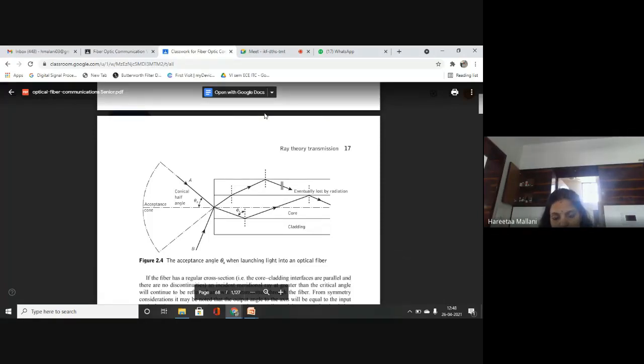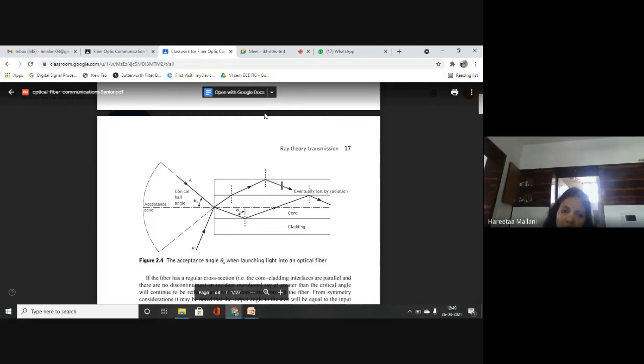Here in this figure, there are two rays, ray A and ray B. If I say that ray B is propagating within the optical fiber at some angle theta B, then the main condition at a core clad interface is that the incident ray should reach at an angle greater than phi c.